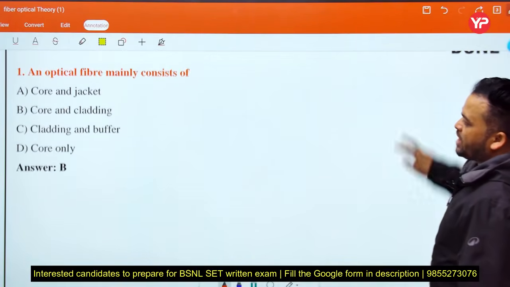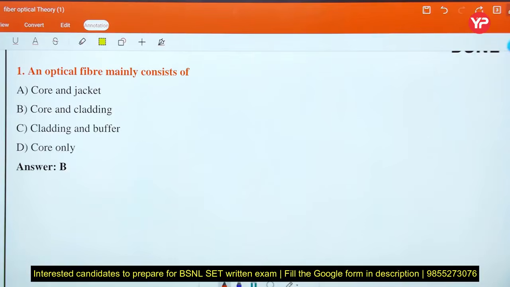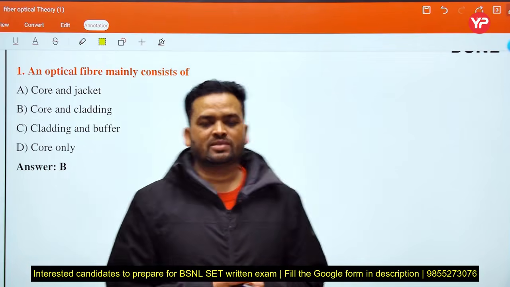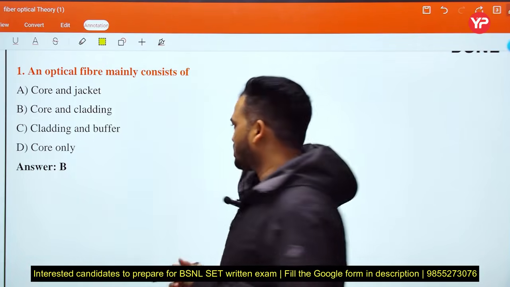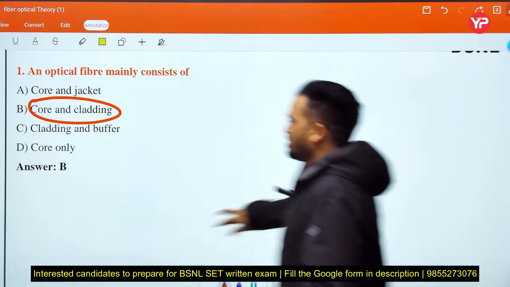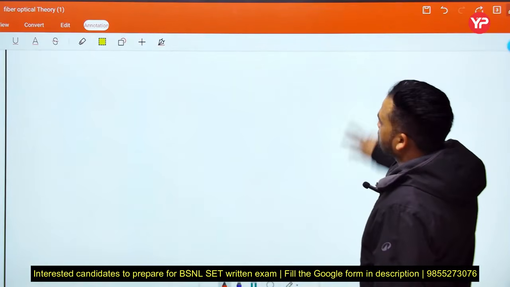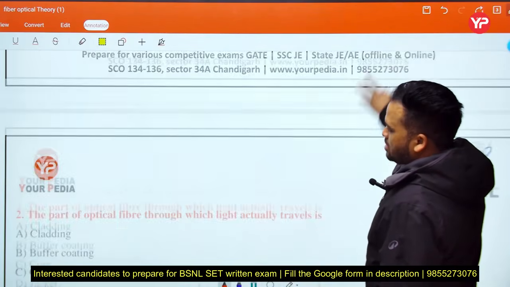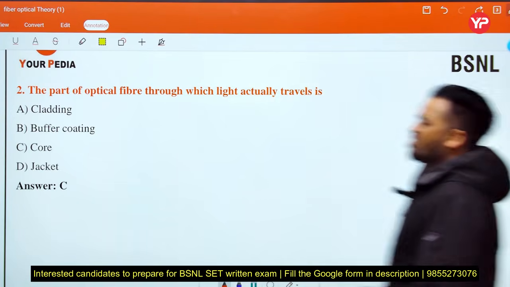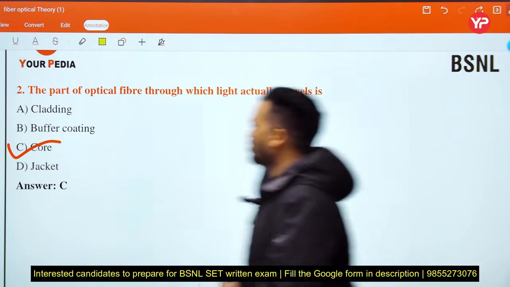First question: an optical fiber mainly consists of core and jacket, or core and cladding. This is very important. In an MCQ-based question, we select the most appropriate option. Okay, this is the core and cladding. This is basic. Next, the part of optical fiber through which light actually travels. Core. Okay, this is the core, where light actually travels.